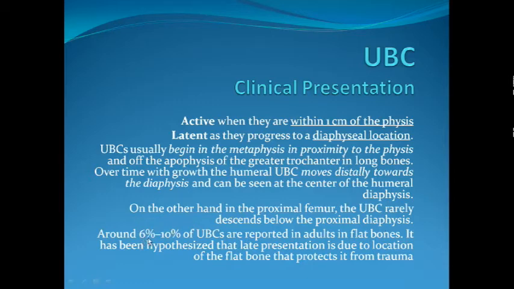Some rare forms of UBCs, about 6 to 10%, can be reported in flat bones. The bone cysts in flat bones usually present later, maybe even in the third decade of life. The late presentation is because of their location: they are protected from trauma, so they remain asymptomatic for a long time.